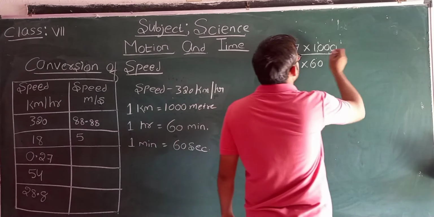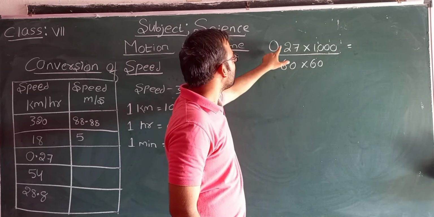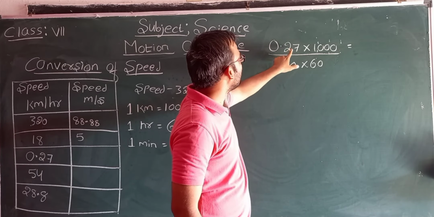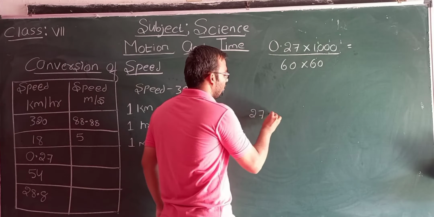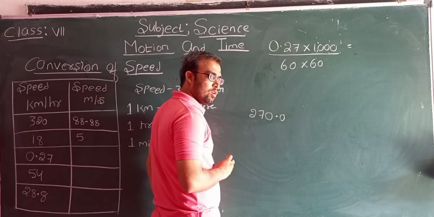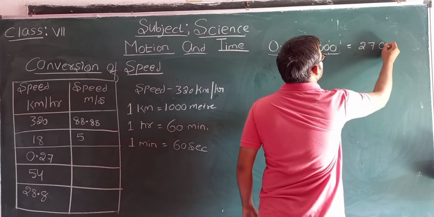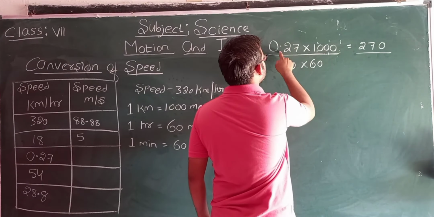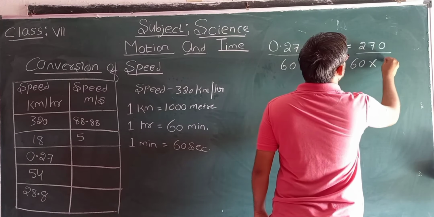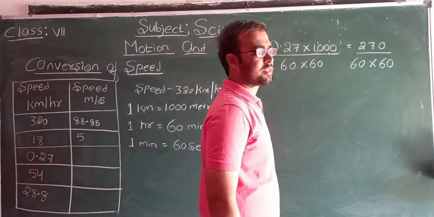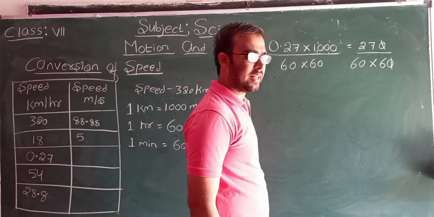Students, just don't cancel here. In an easy way I am telling you. So when you multiply 0.27 with 1000, then you are getting 270.0, which is nothing but 270. Multiply 1000 with 0.27, we are getting 270. And here 60 into 60. Now 0 0 gets cancelled.